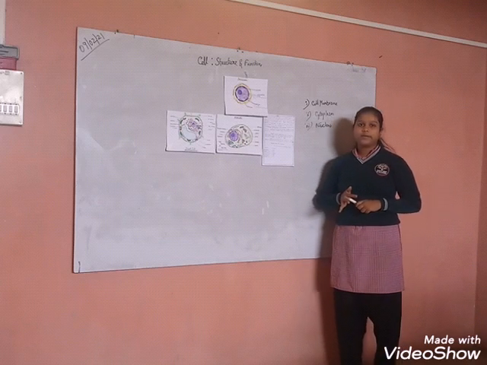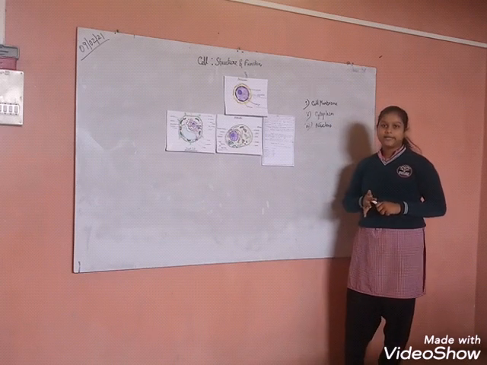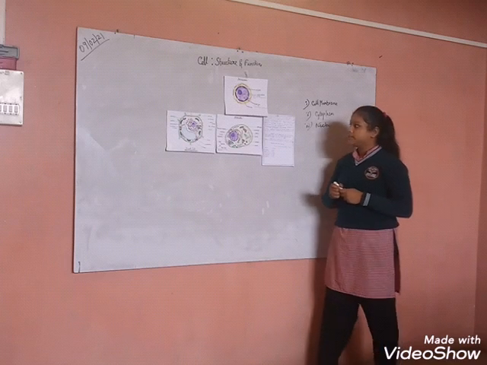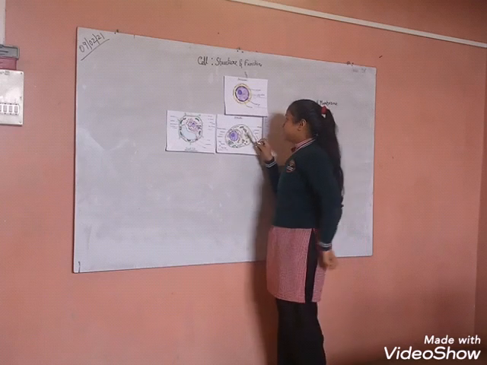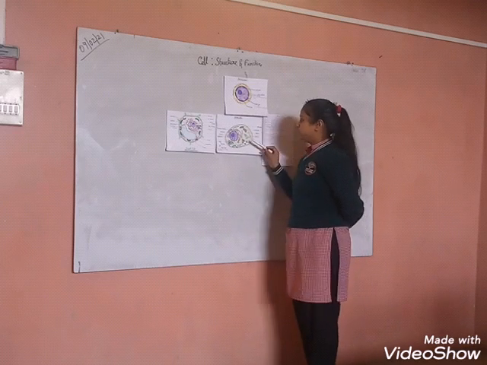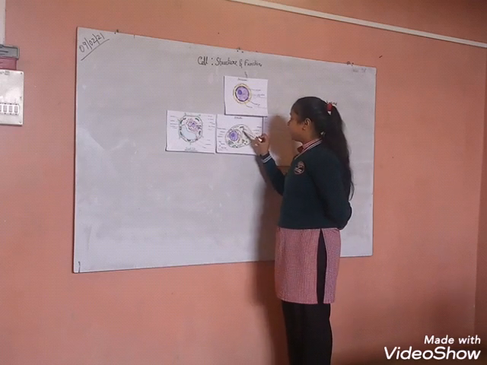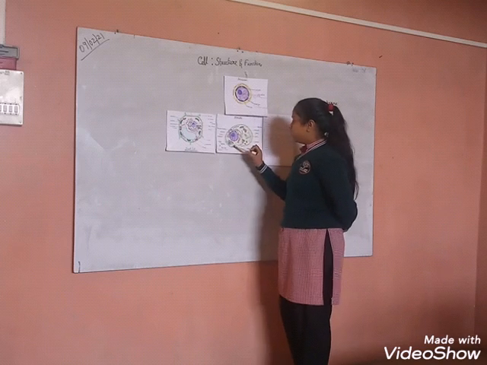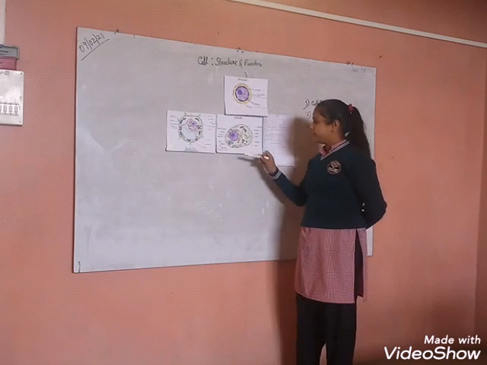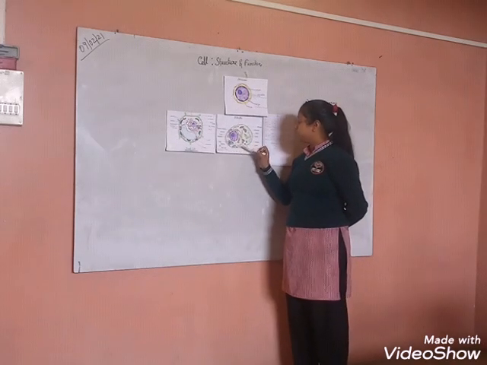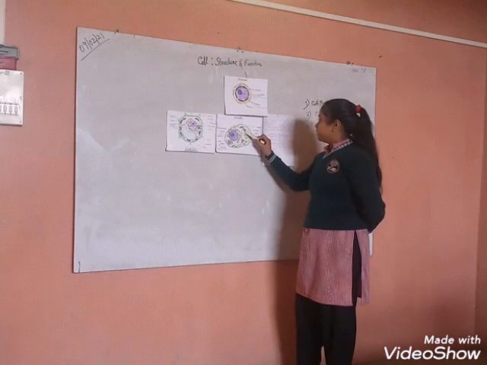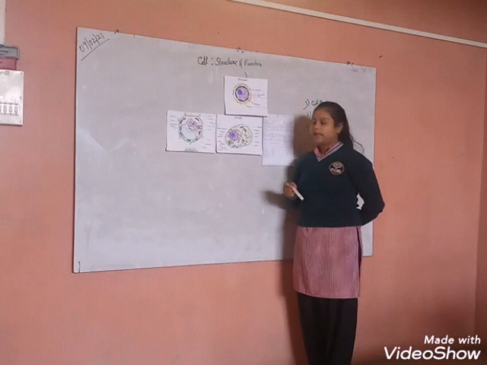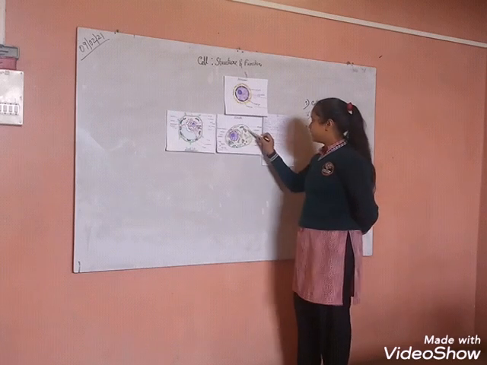There are several living membrane-bound structures which perform several activities. They are known as cell organelles. So let us discuss some of the cell organelles. This is the diagram of an animal cell. In the animal cell there are several cell organelles, such as the Golgi body. The Golgi body is responsible for packaging and transporting fats and proteins. Then mitochondria. Mitochondria act as the site of energy production, hence they are known as the powerhouse of the cell.